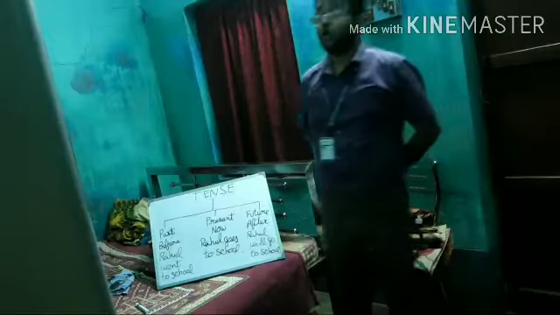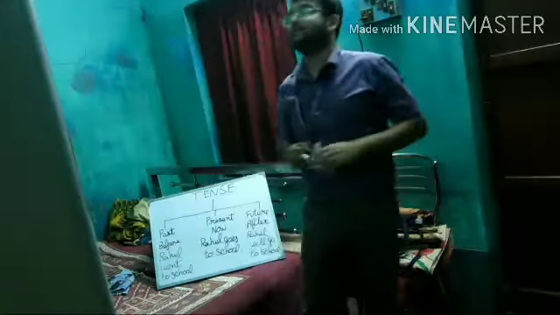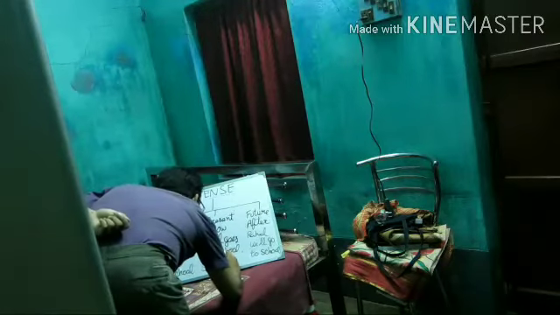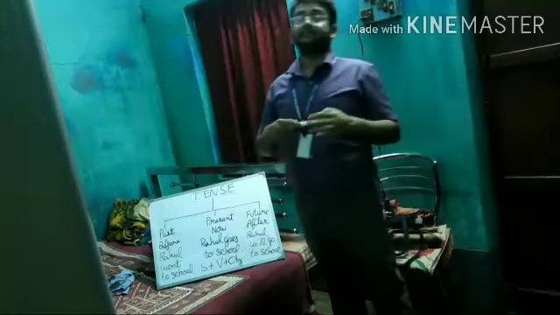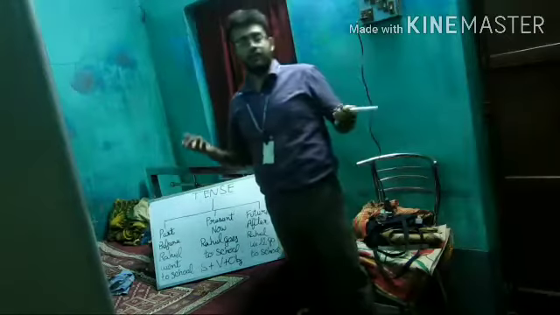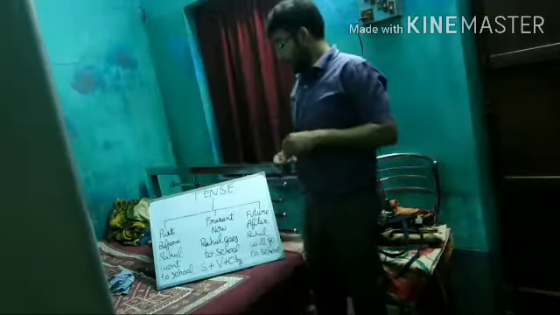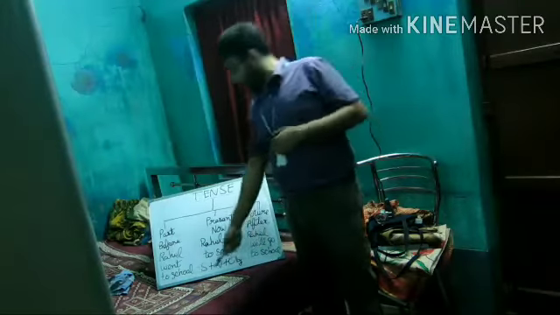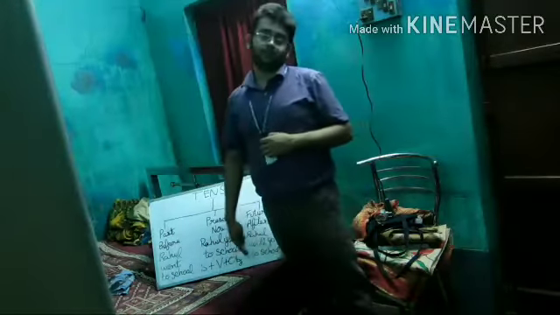Rahul goes to school. Before this example, you have to know the basic structure of a sentence. The basic structure of a sentence is subject plus verb plus object. It is very clear to us. We know it very well. When we construct a sentence, we construct it based on this: subject, verb, object.